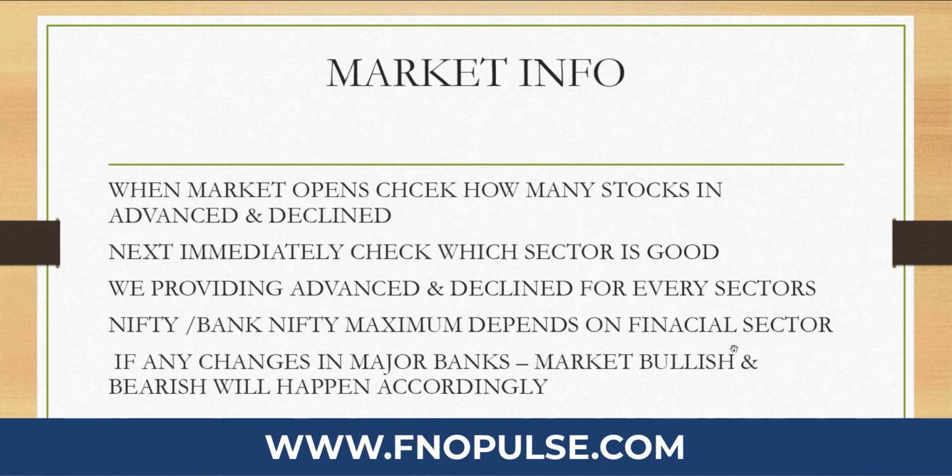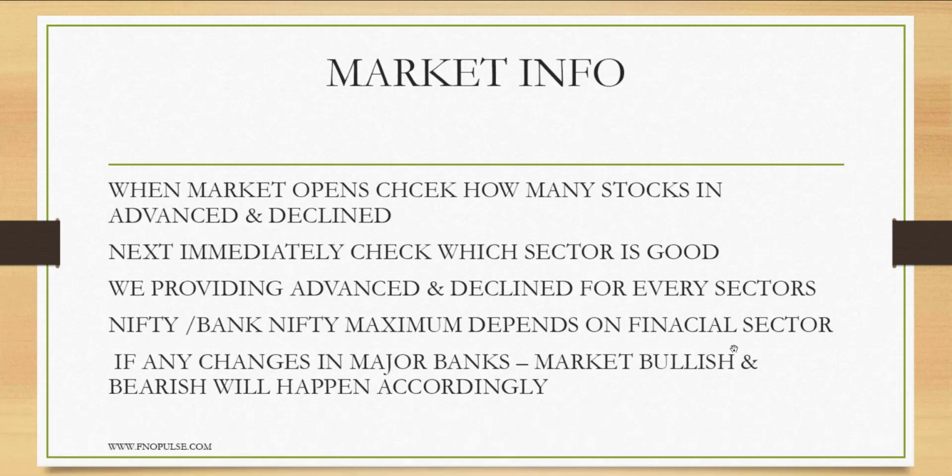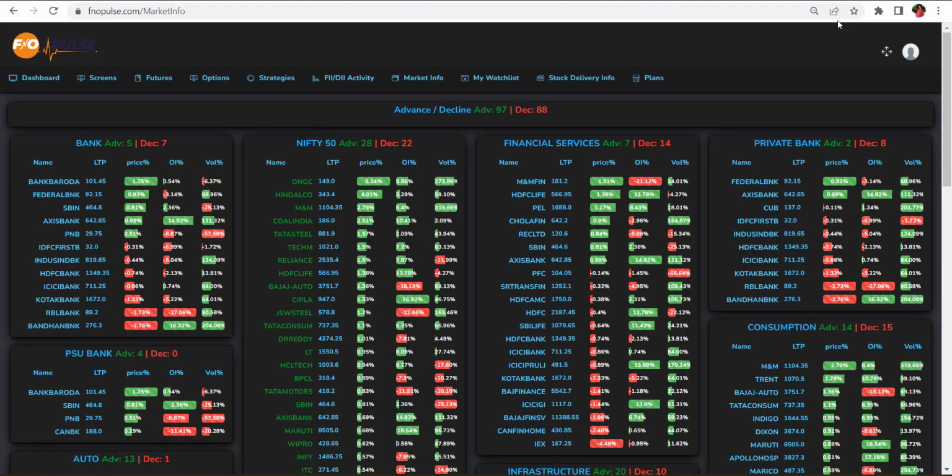Next is market info. Open the market info and check how many stocks are in advance and decline. Today, 28 June 2022, total stocks in advance in this list are 97 and decline is 88. Sector wise, if you see Nifty 50, advance is 28 and decline is 22. And Bank Nifty, advance is 5 and decline is 7. So each and everything you can identify here.